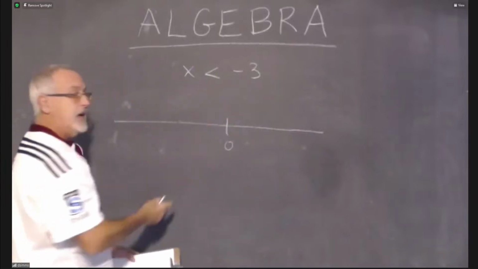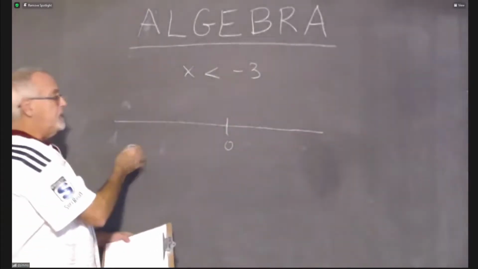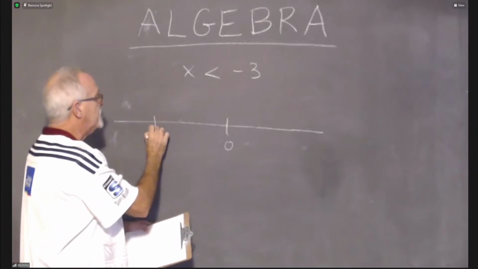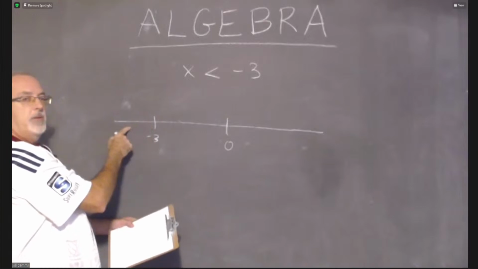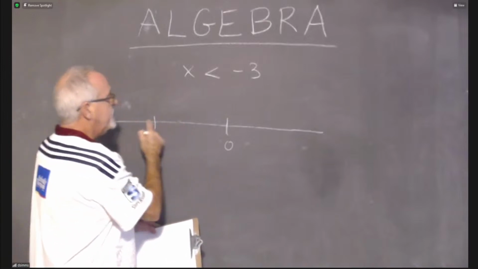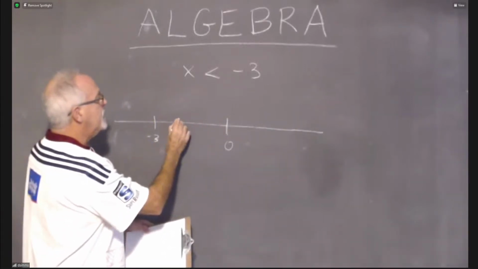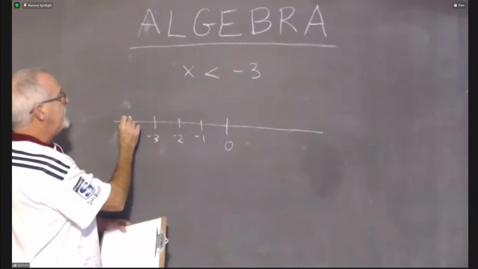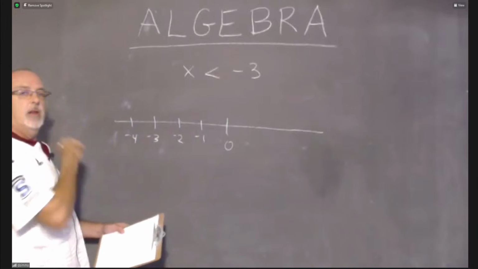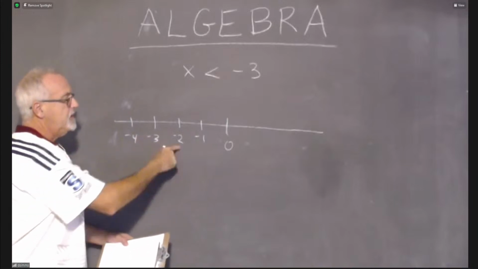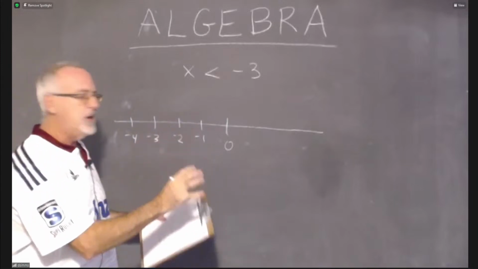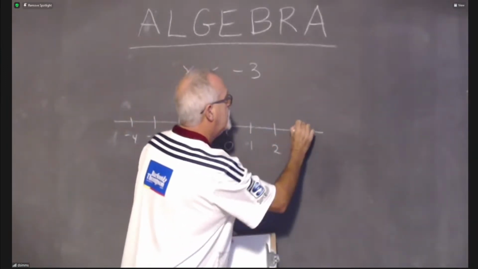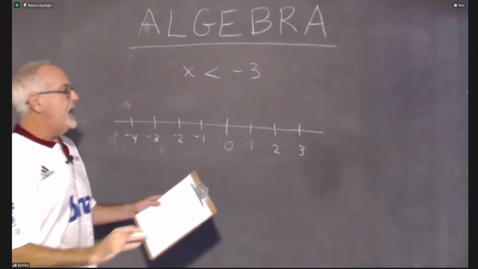I make sure to put -3 on it, which will be over here. So I don't want to put -3 right at the end of my line. I want to put it comfortably within so that there's room for at least one more number. Using proportional scaling, -2 will logically be here, -1 will be here, -4 will be here. I can't really fit any others, but I have numbers on either side of -3, so I'm able to see what I'm doing. And then I want my positive numbers as well. And those ones fit, and that's enough.